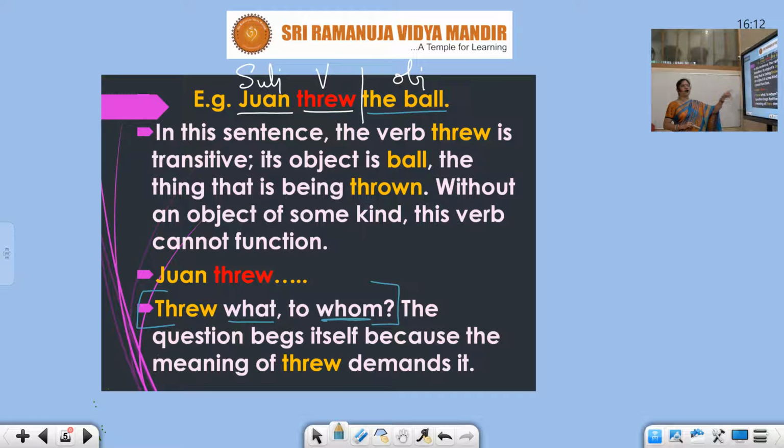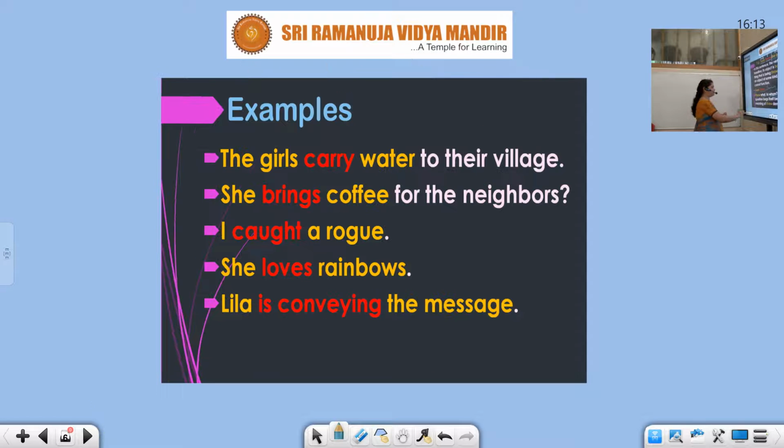Whenever you ask the question what and whom, the question begs itself because the meaning of threw demands it. I say John threw. You don't understand. The sentence is incomplete unless and until I provide an object for it. So these kind of verbs are called transitive.